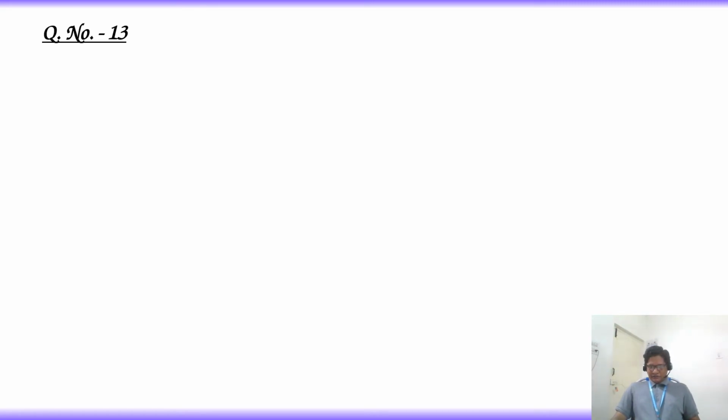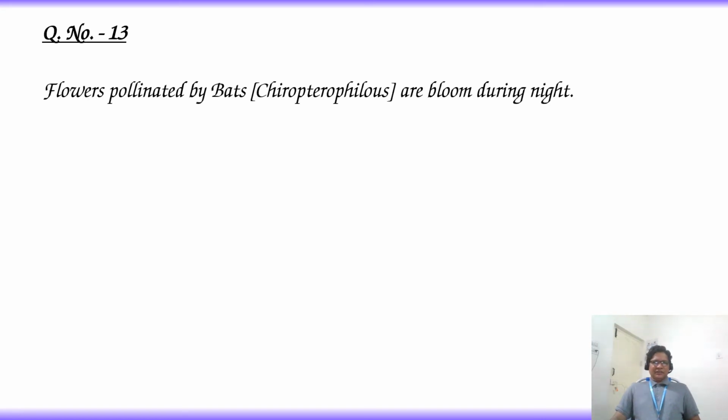So this question also belongs to the pollinating agents. Generally, the night blooming flowers we can find in chiropterophilous flowers. That means flowers pollinated by bats or that bloom during night.